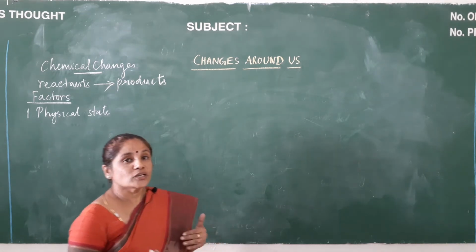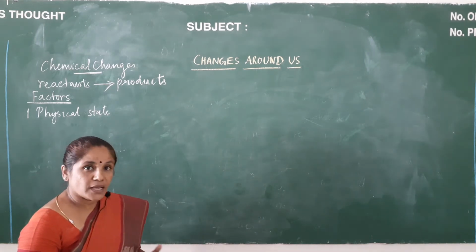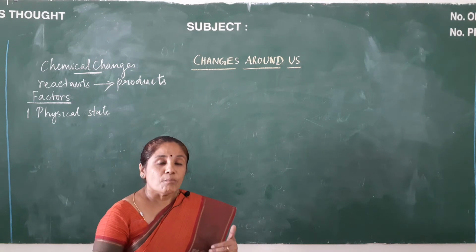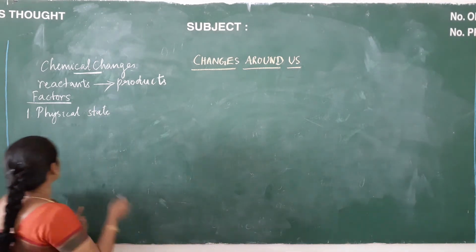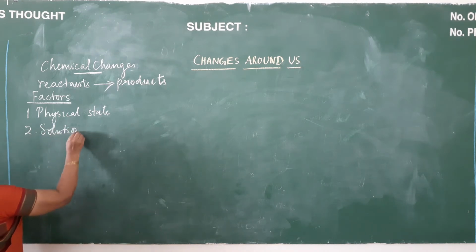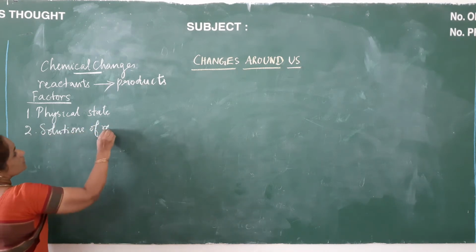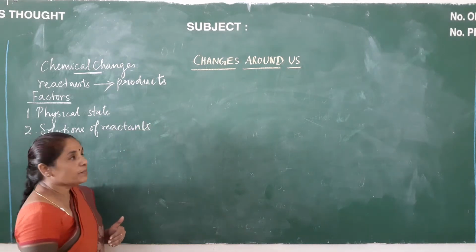So you can sum it up and say, for some chemical reactions to take place, the reactants must be present only in their physical state. And the second one will be solutions of reactants. To explain this point, let us take a simple example.